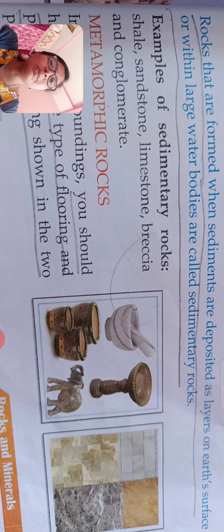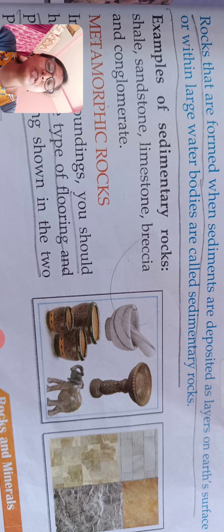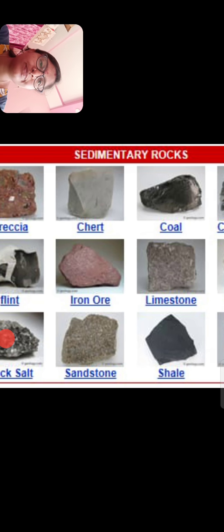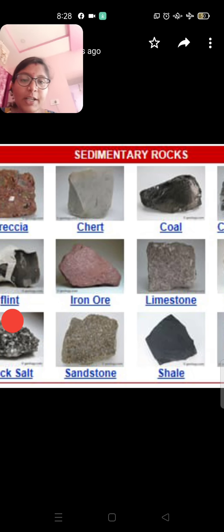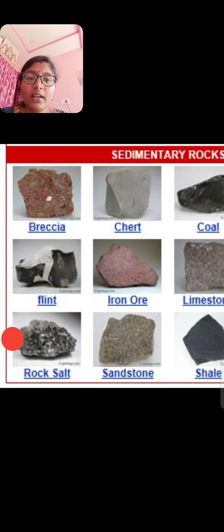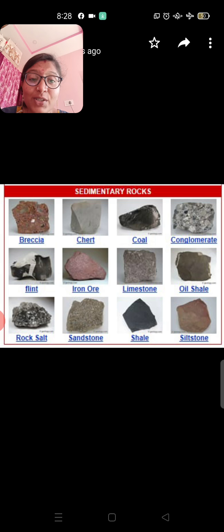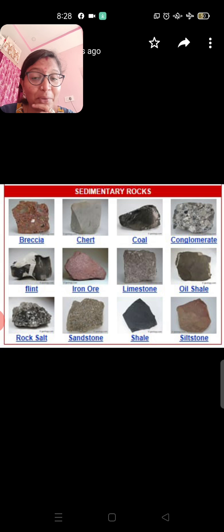The examples of sedimentary rocks are shale, sandstone, limestone, breccia, and conglomerate. See, these are the examples of sedimentary rocks: breccia, chert, coal, conglomerate. See how beautiful these stones are. Have you found these rocks anytime around your houses?